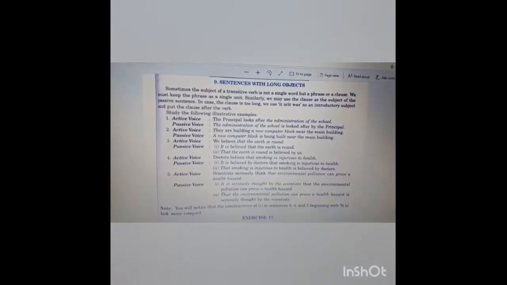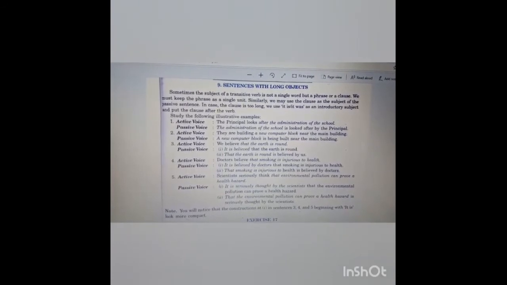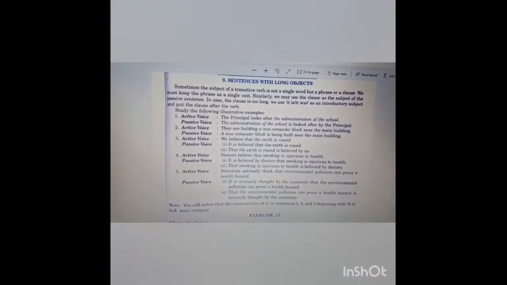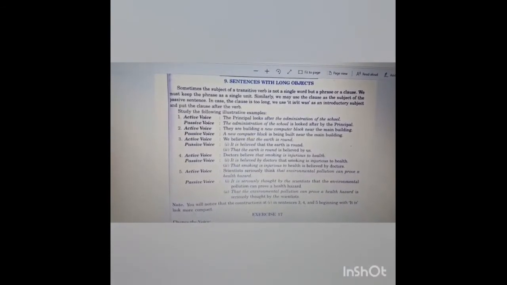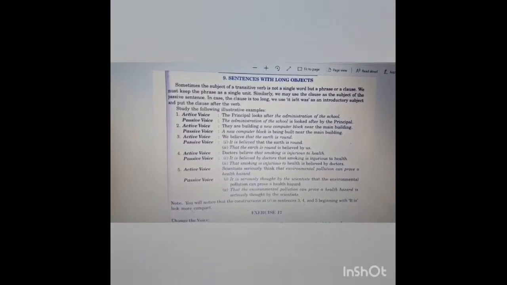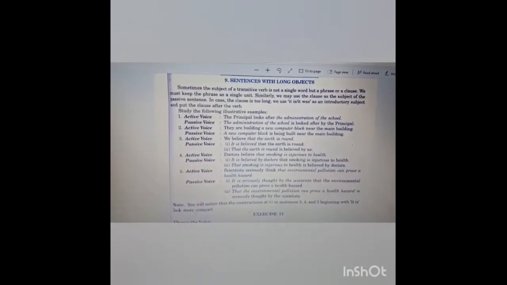Sometimes the subject of a transitive verb is not a single word but a phrase or a clause. What this line is saying is that sometimes the subject of a transitive verb is not a single word but a whole phrase or clause. We must keep that phrase as a single unit. He is saying that we should keep that phrase as one unit. Similarly, we may use the clause as the subject of the passive sentence. Similarly, while converting into passive, we can use that clause as subject.